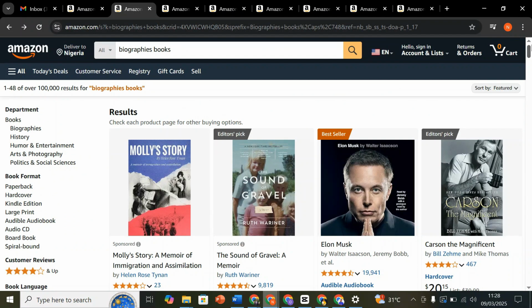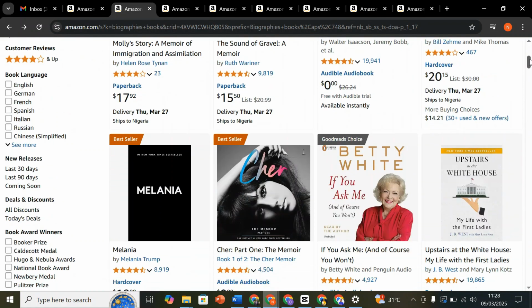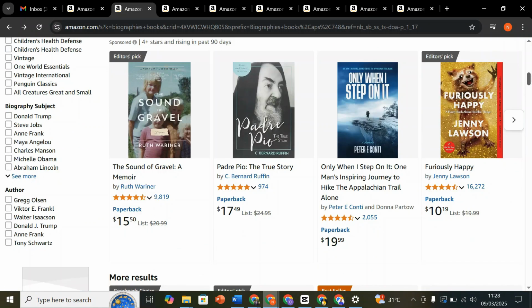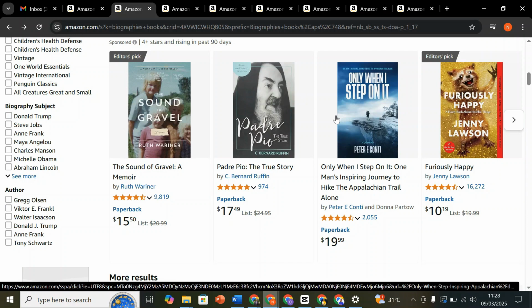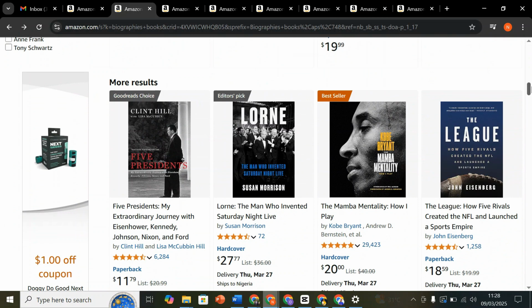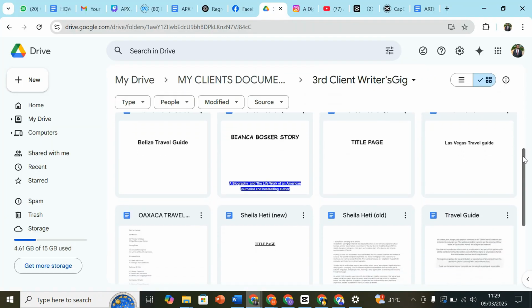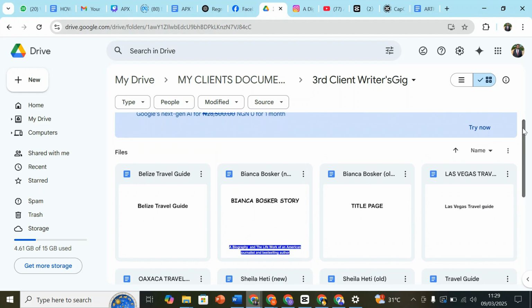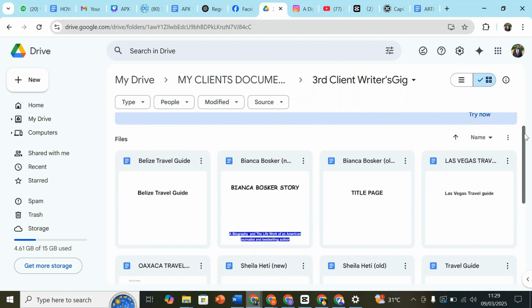So I'll tell you, there are lots of biography books that people have written on Amazon KDP. All these stories of all these people are being written by somebody like you and me. Let me show you one example. One of my clients usually gives me biography jobs. Let me show you the side of the book. This is the document from my client, who usually gives me the job of writing a biography for Amazon KDP. The client publishes on Amazon every time.